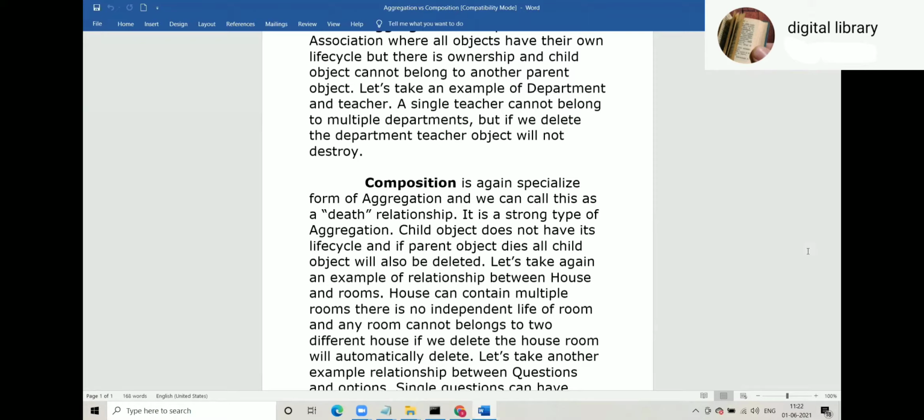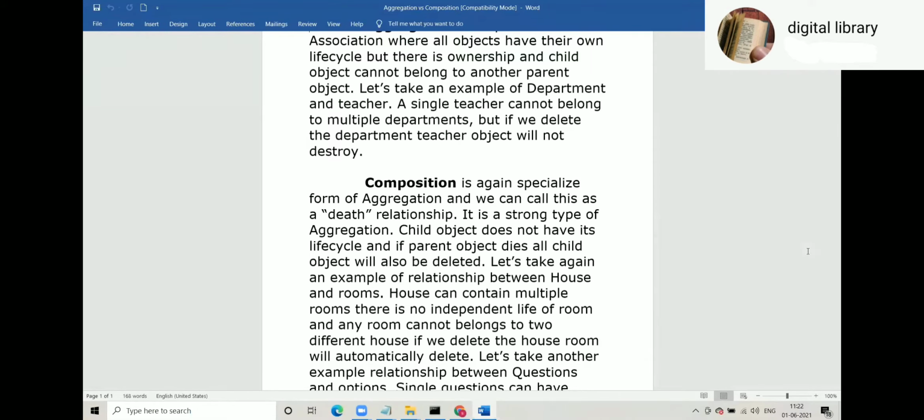So example, house and room. House has rooms. So house is a parent and room is a child. What happens when the house is destroyed? Obviously, rooms are also destroyed.